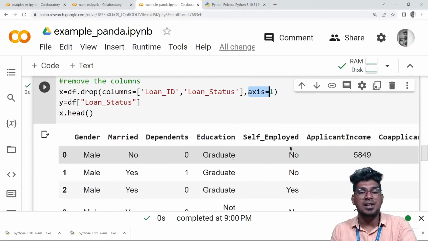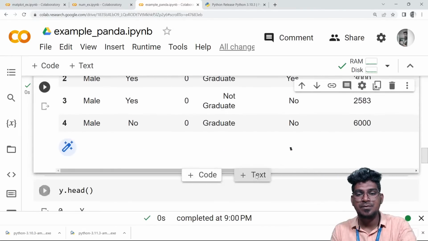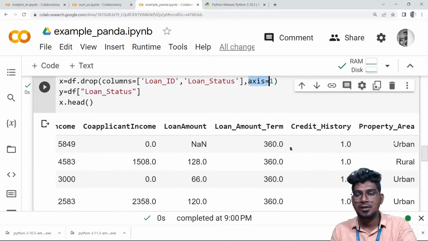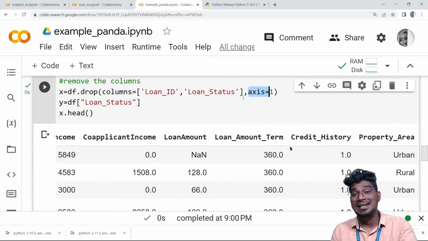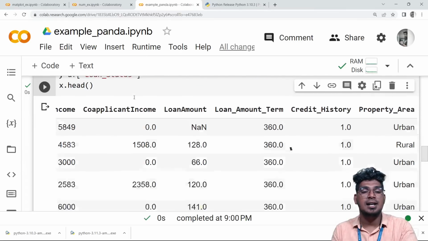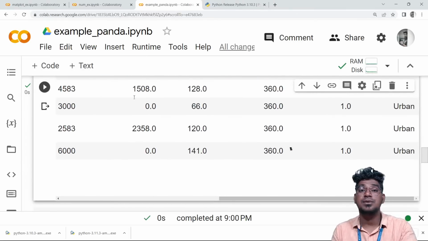Then it is going to be removed. There is no load ID, and also load status is not there. It is removed. This is the way you can drop the columns and also the rows with the help of drop.